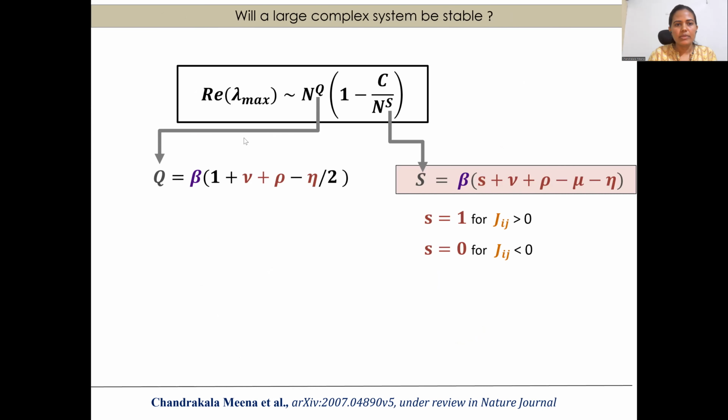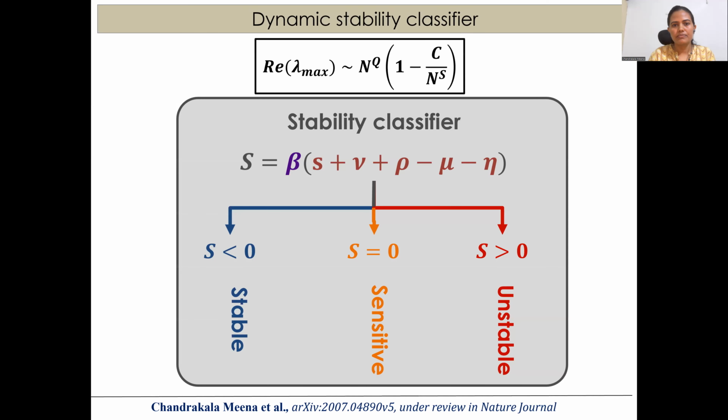And in the asymptotic limit, the principal eigenvalue of our Jacobian matrix follows this relation, where the Q and S parameters depend on the network structure through the beta parameter, and on the topology through the mu eta parameter. S will be 1 if there is a mutualistic type of interaction, and 0 if there is an adversarial type of interaction. So S is the important factor in determining the stability of the system. We call this a stability classifier.